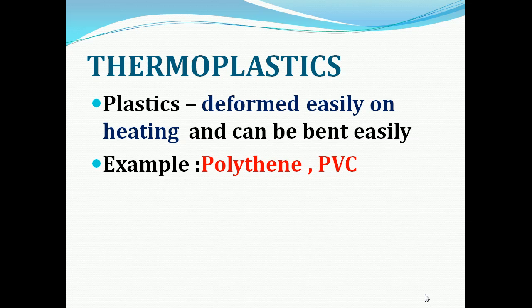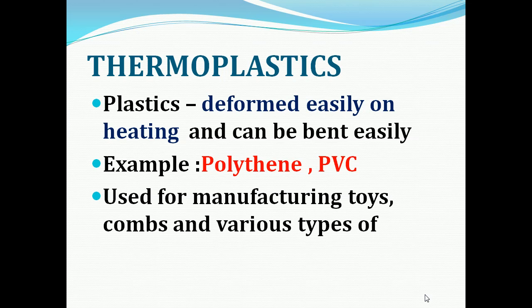Examples of thermoplastics are polythene and PVC. PVC means polyvinyl chloride. These are used for manufacturing toys, homes and various types of containers. So thermoplastics are plastics which can be deformed and bent easily on heating.